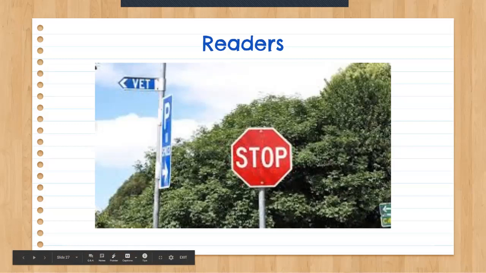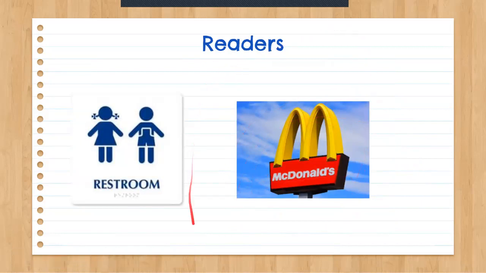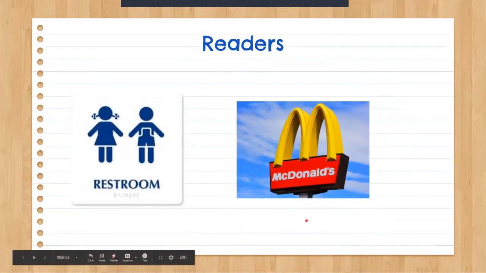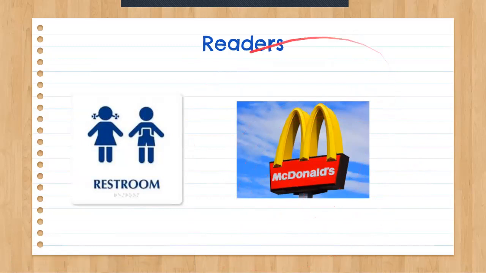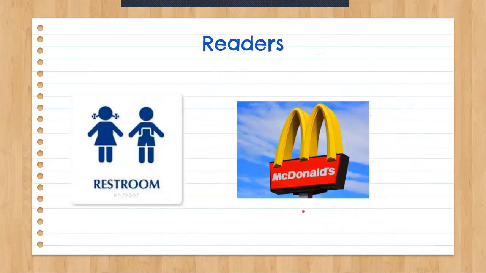Here's another example of something in the world that we can read. Oh, I bet everybody knows this word. If you know this word, that means you know how to read. Let's see what it says. It says McDonald's. I bet a lot of you knew what that word was. So if you knew that word, that means you're a reader. So these are things that we read every day, little different things. Signs have words on them, so we read those words.